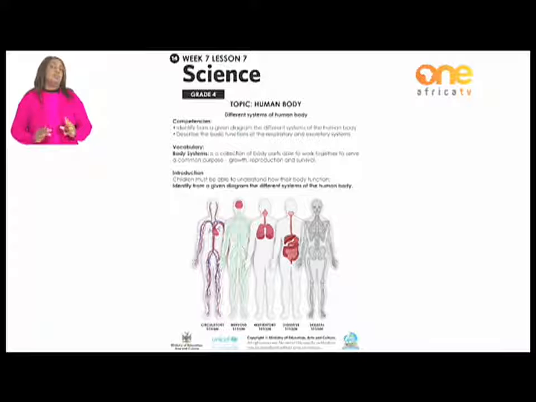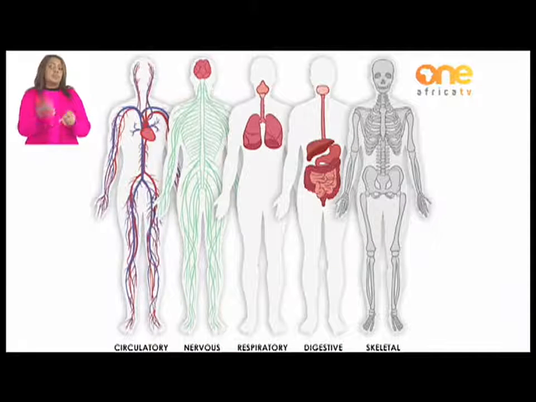Look at the pictures below. The circulatory system is made of a heart, blood vessels, and veins. The heart pumps blood to all parts of the body. The second system is the nervous system, which is made up of the brain and nerves.